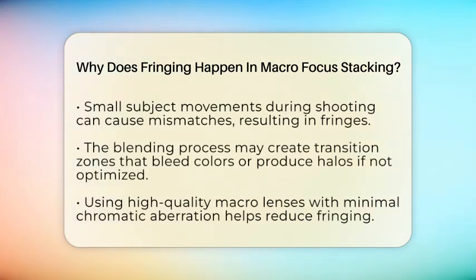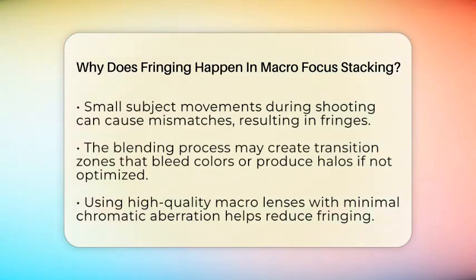Another reason is focus breathing. When your lens adjusts focus from one point to another, the magnification slightly changes. This means each shot is a tiny bit different in size or perspective. When the stacking software tries to line up these images, small mismatches happen, causing edges to shift slightly. These shifts can create visible fringes or halos.